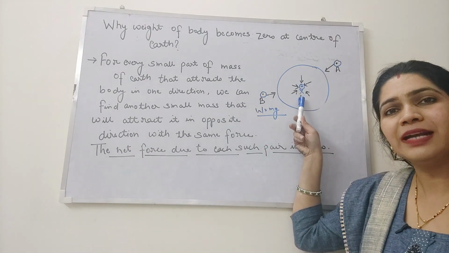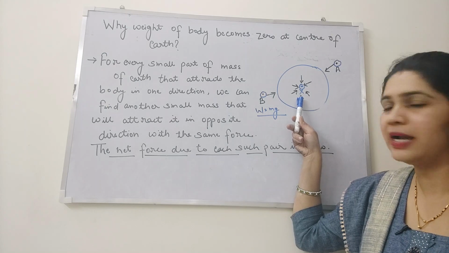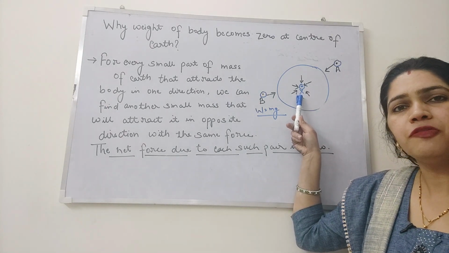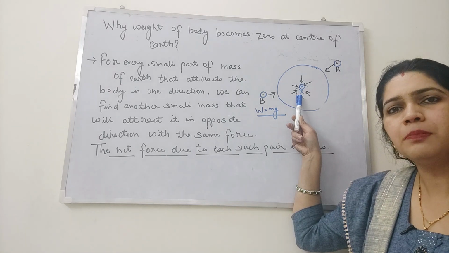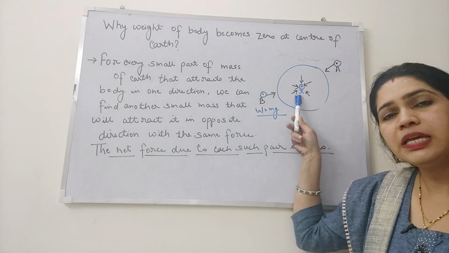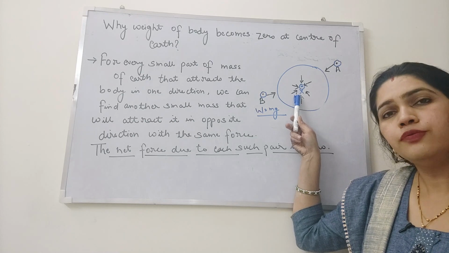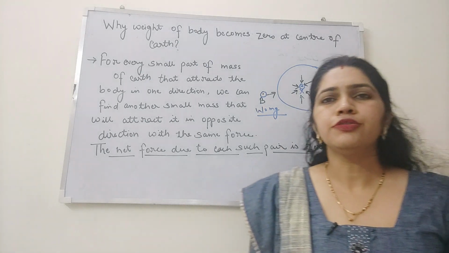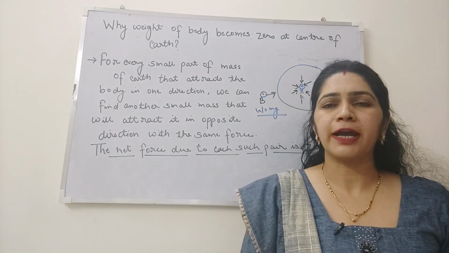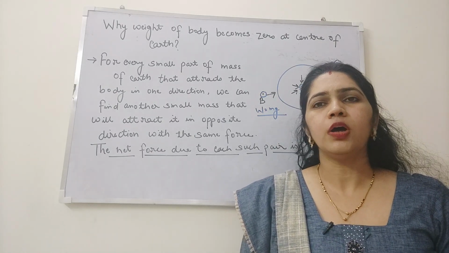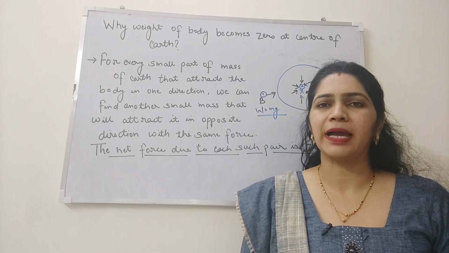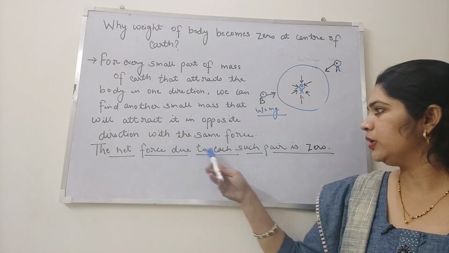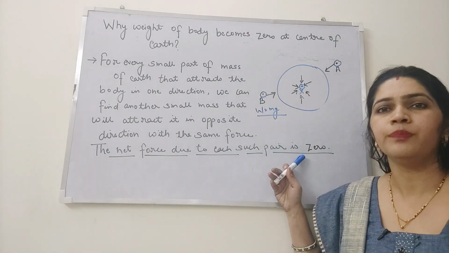Now the body that is placed at the center of the earth, that is at point X, for every small part of mass of earth that attracts the body, there is an equal force acting in the opposite direction. Thus the net force, or you can say the effective force that will act on the body, will be of zero magnitude. Hence we can say that the net force due to each such pair is zero.